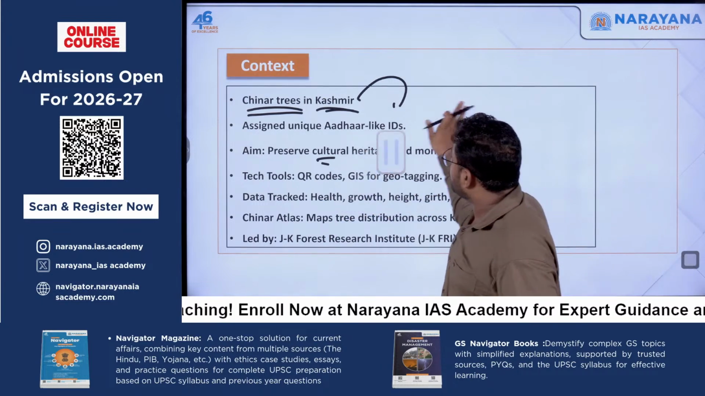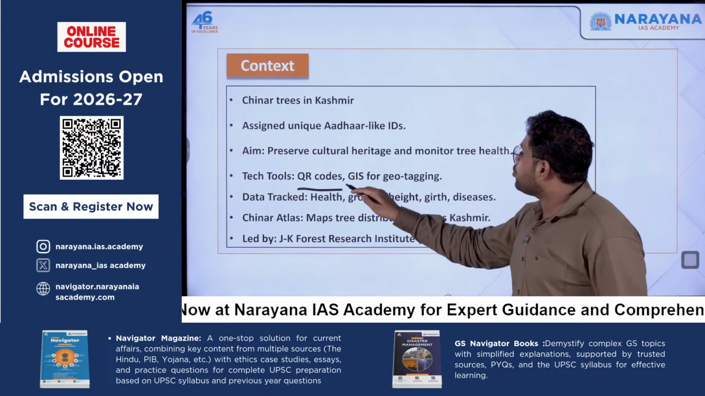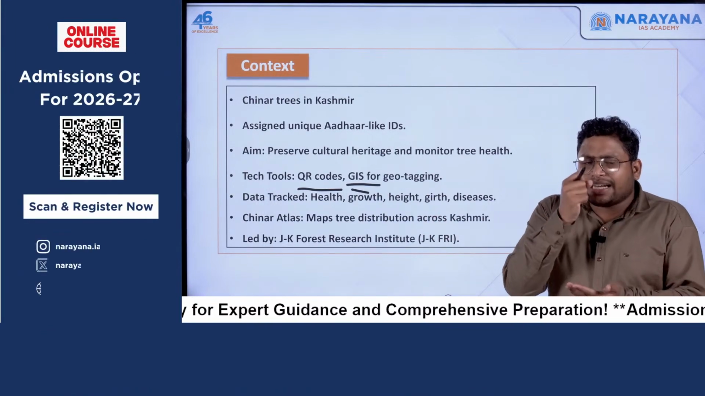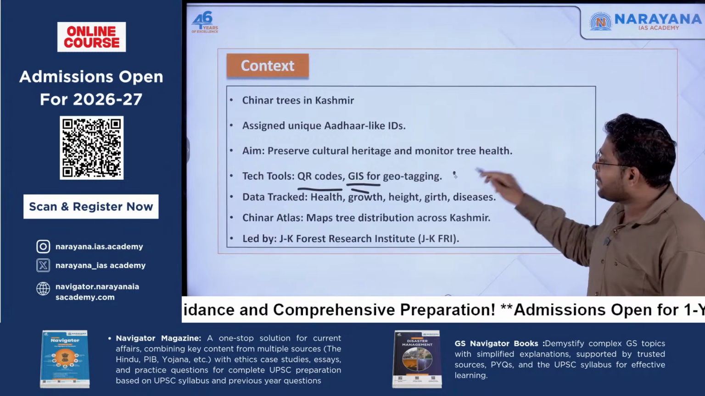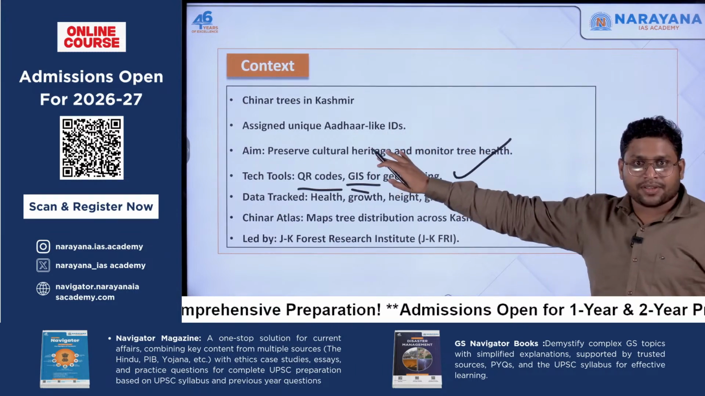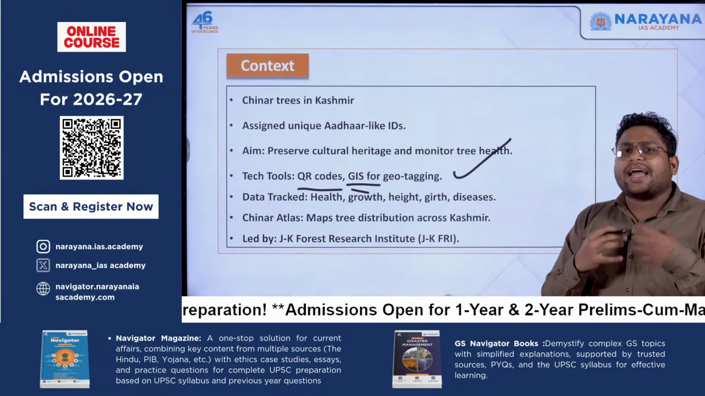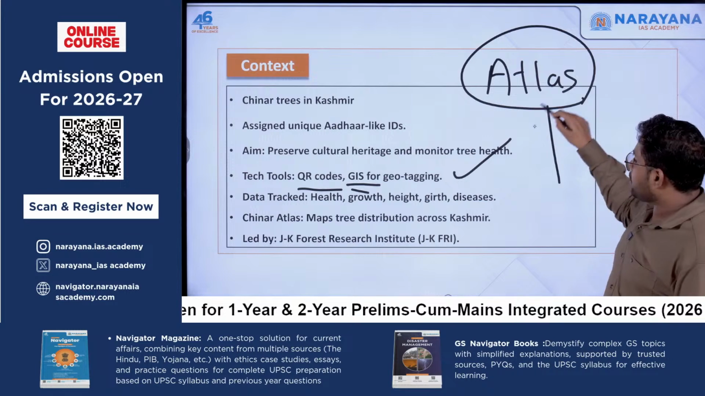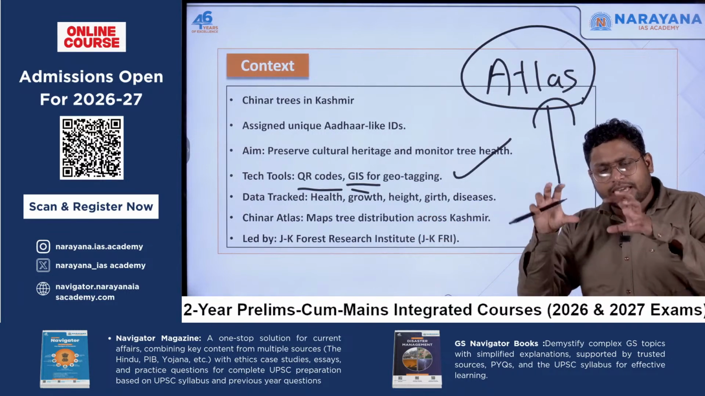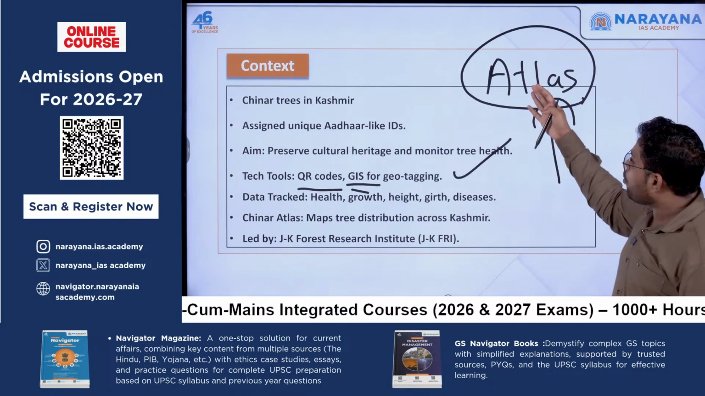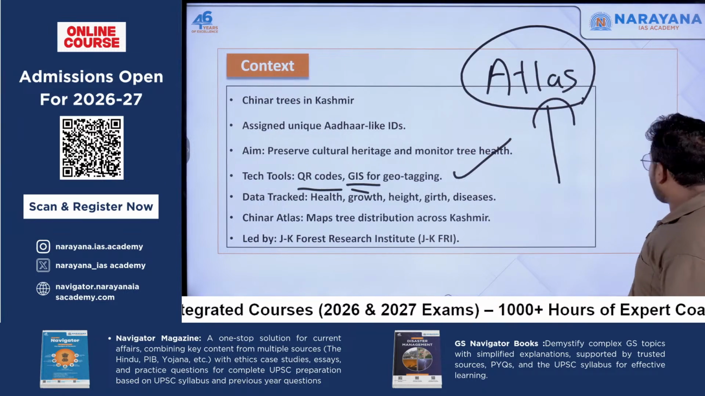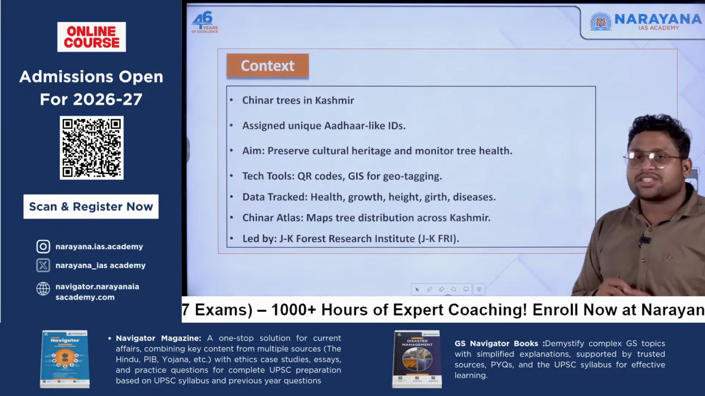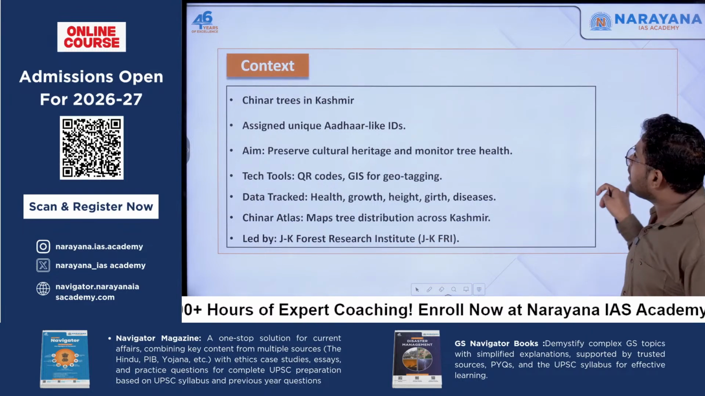So we'll be using separate QR codes. We'll be making use of GIS tagging. Using GIS technology, you can mark exactly where a particular tree is located. So all this is being done. The plan is to build an atlas, a Chinar atlas. Throughout India, especially the Kashmir region, we'll find out how many such chinar trees are present. And this is being done by the Jammu and Kashmir Forest Research Institute, which is part of the Jammu and Kashmir government.